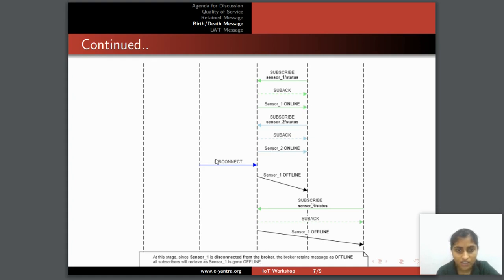What if sensor 1 disconnects voluntarily? There is a disconnection, and it went offline. Since this device is still subscribed to the same topic for sensor 1, there will be a message that says sensor 1 is offline.